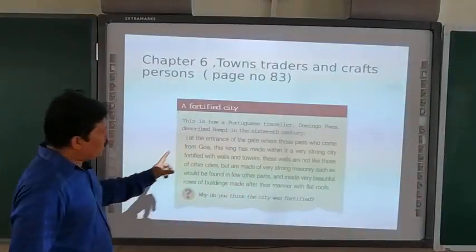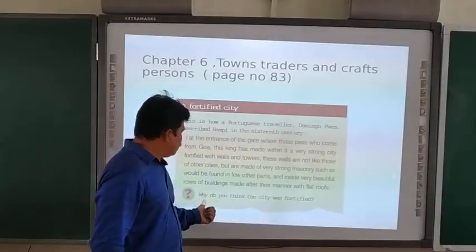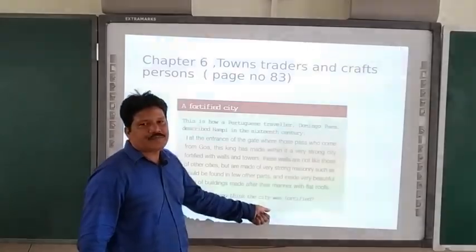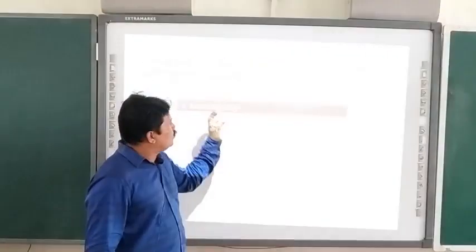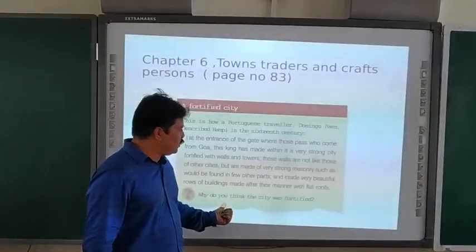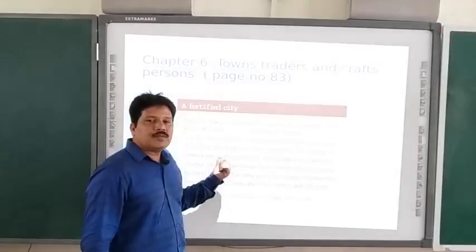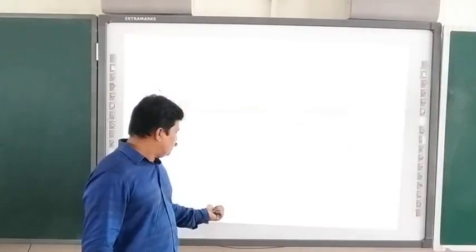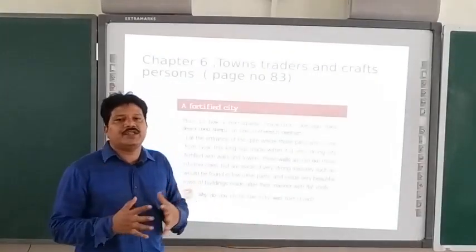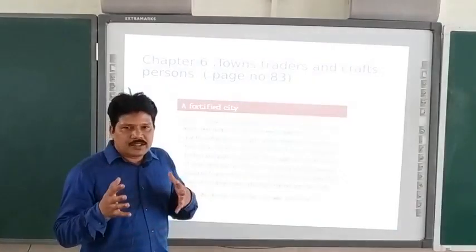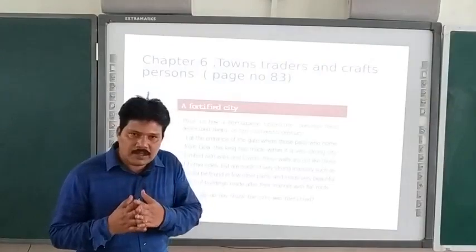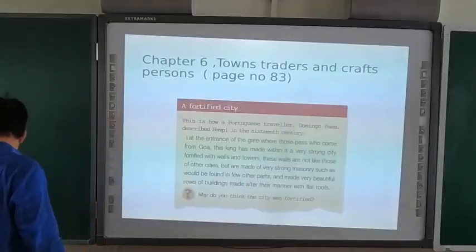And you see, at the end of the source box, there is a question: Why do you think the city was fortified? So not only reading the source box, you have to try to answer the question mentioned in the source box. The purpose of fortifications, that is the question which you have to answer. So this is the second one.